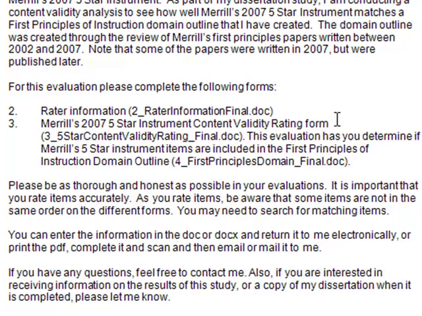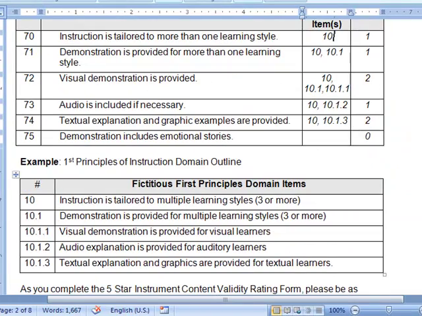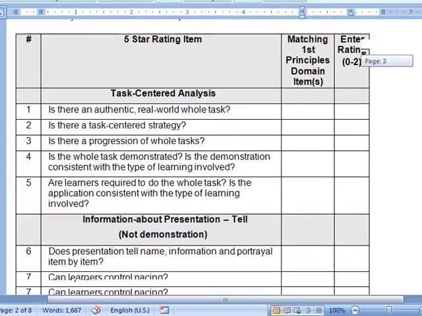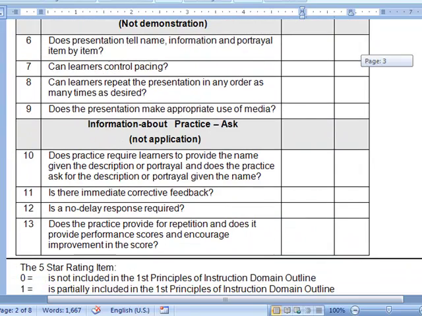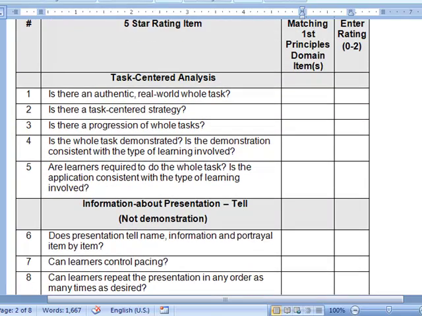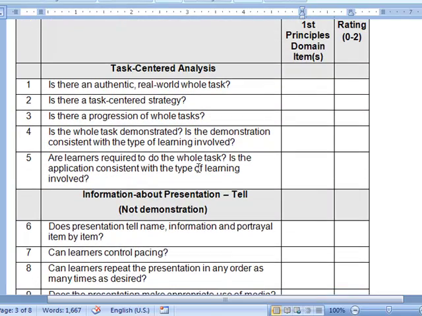More importantly, you'll be filling out a content validity rating form. This is Merrill's 2007 five-star instrument content validity rating form. This rating form looks at items based on Merrill's First Principles. You'll be looking at these questionnaire items, and then at another document, which is the First Principles domain items.